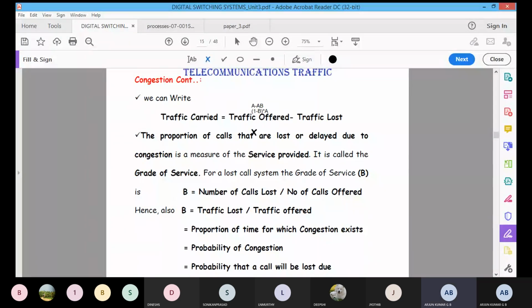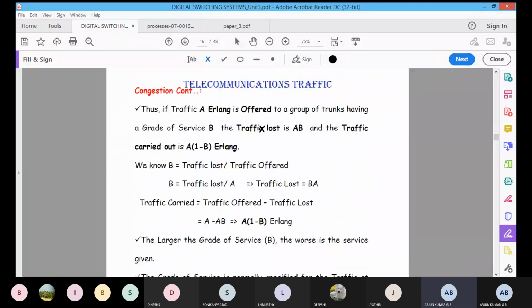Now you take this down. This is over now. Clear about this? Any doubt here? The total traffic carried is equal to traffic offered, which is A, minus traffic loss, which is A into B, giving A into 1 minus B. Please note. Please take down this also. Have you already taken the previous slides? Say yes or no?